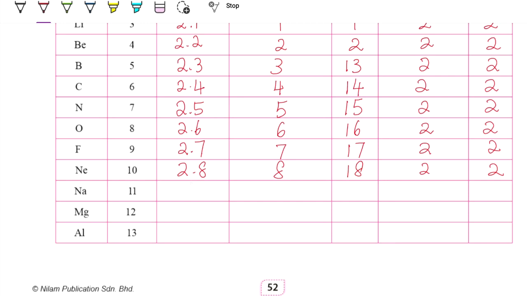Sodium is 2, 8, 1. Now it will be 3 shells. So 1 valence electron, so group 1. 3 shells, so period 3. Then magnesium is 2, 8, 2. So 2 valence electrons, so it is group 2. 3 shells, period 3. Aluminum is 2, 8, 3. So it is 3 valence electrons, so plus 10, so it's 13. 3 shells, period 3.